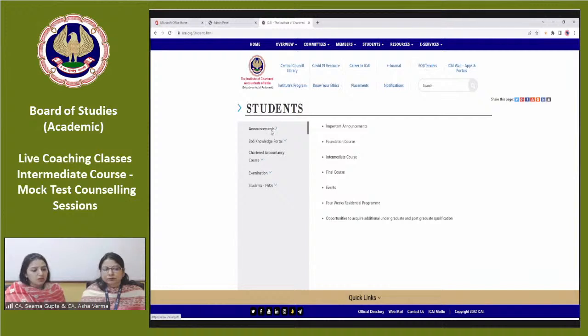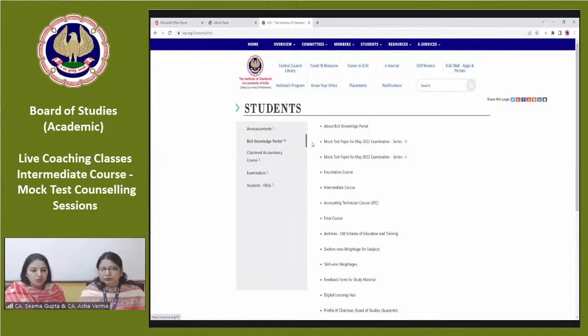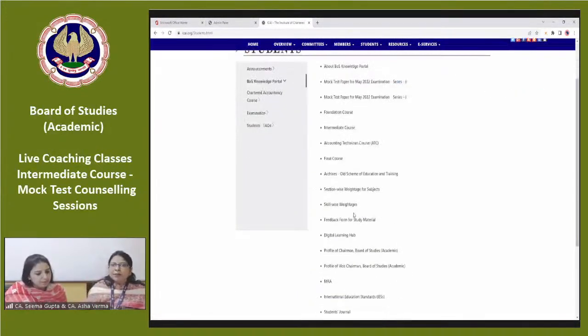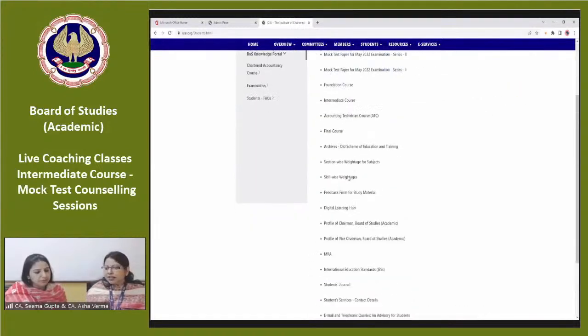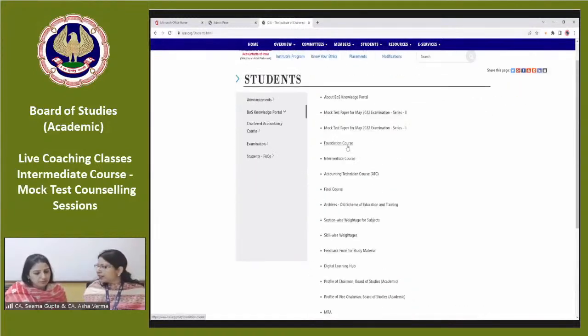There are announcements where the important announcements by the Board of Studies are provided. Under the Board of Studies Knowledge Portal, all the materials, mock test papers, RTPs are available at this site only. Please also show the quick referencer, because at this point of time I think the quick referencer will be quite useful for the students, as they are revising the entire syllabus.